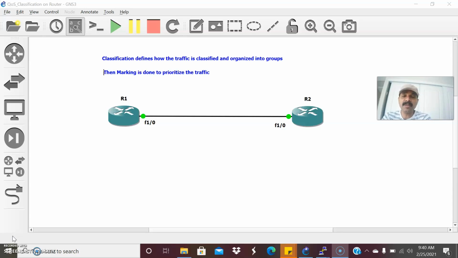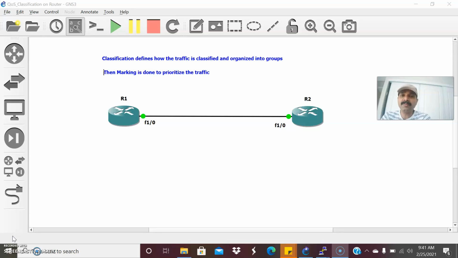There are three steps involved. First is a class map. So what is a class map? A class map defines how the traffic is classified and organized into groups. The second step is the policy map. The policy map is used to define the level of service for that class, right? What level of treatment we are going to give the traffic, and how we are going to prioritize it, is done using the policy map. After that, I am going to apply that policy to the specific interface. So these are the three steps involved in QoS classification.